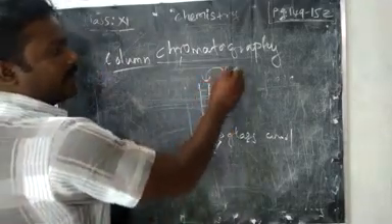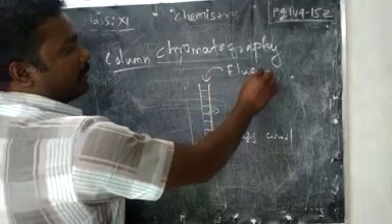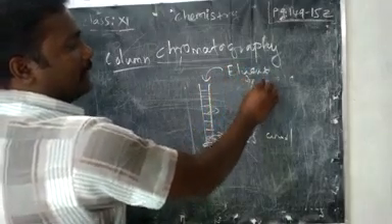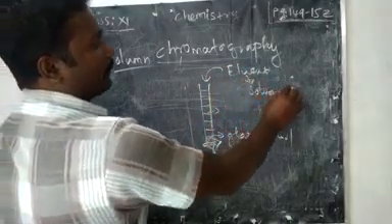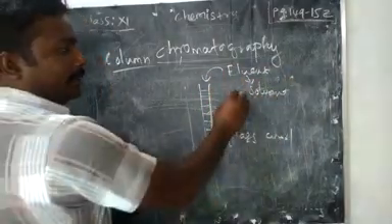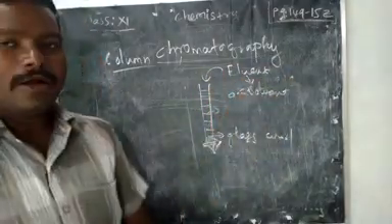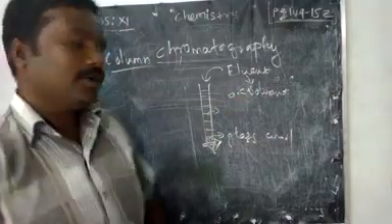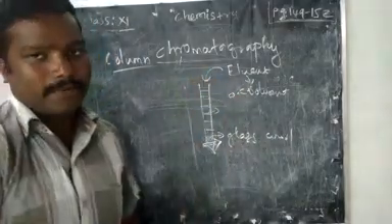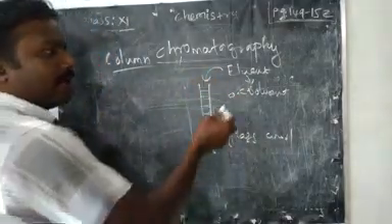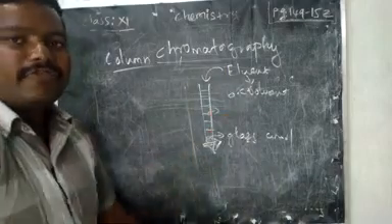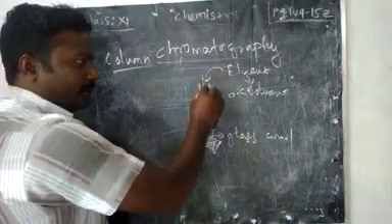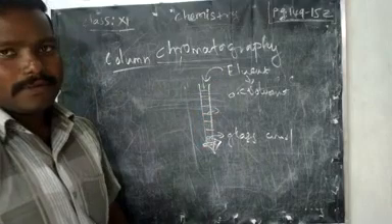Then at the top we can add the eluent. Eluent means the compound with a solvent, right? The organic compound with solvent, or the organic compound itself if it is liquid, we can add at the top. Okay, then what will happen? Depending upon their different adsorption, it will go down slowly, right?